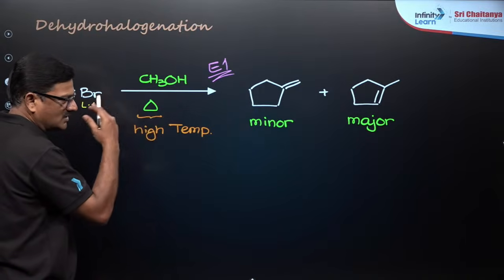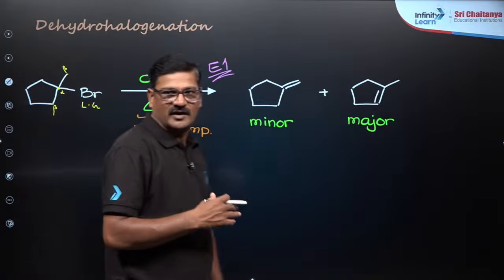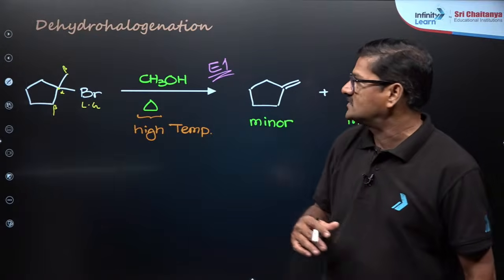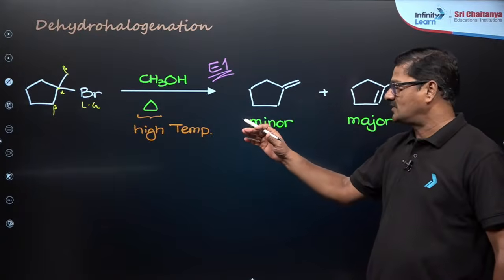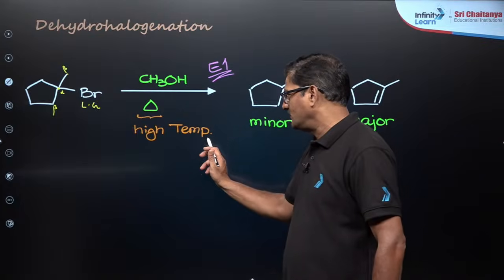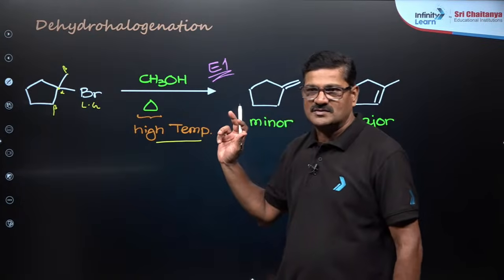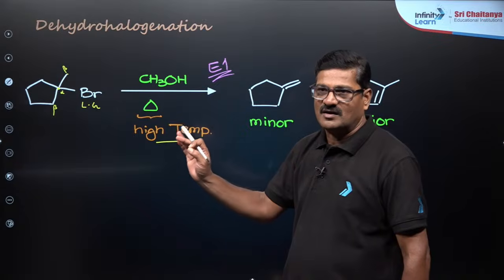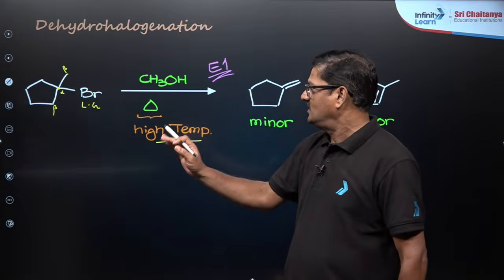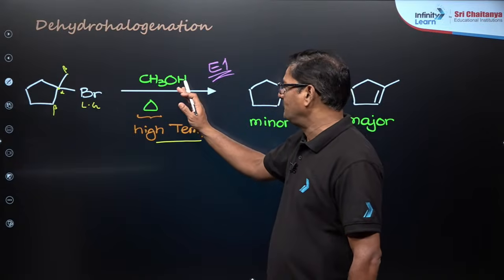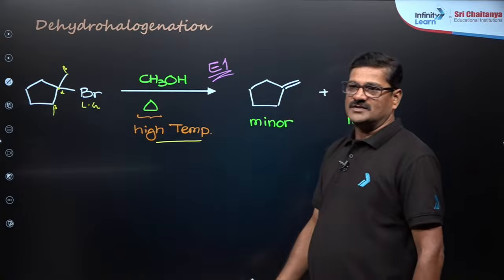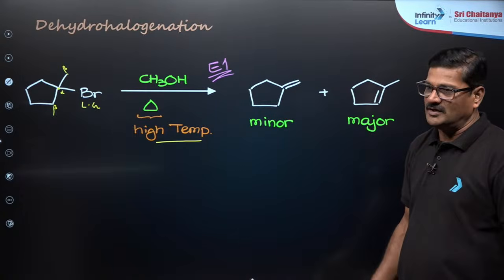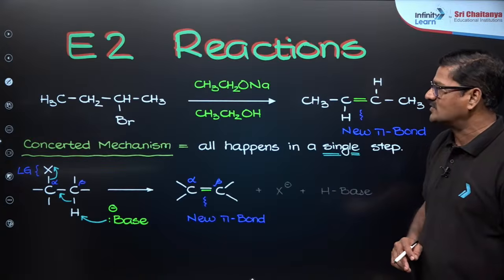So hydrogen and halogen together are eliminated. This process is called dehydrohalogenation. For this you definitely need high temperature, because elimination reactions are endothermic reactions, and you need a base in this reaction. It could be E1 or E2. I am going to explain the mechanism as well.